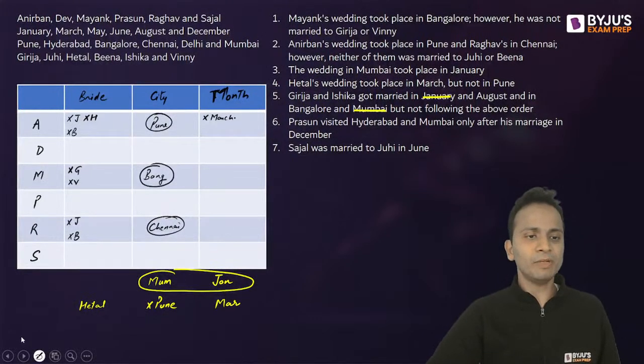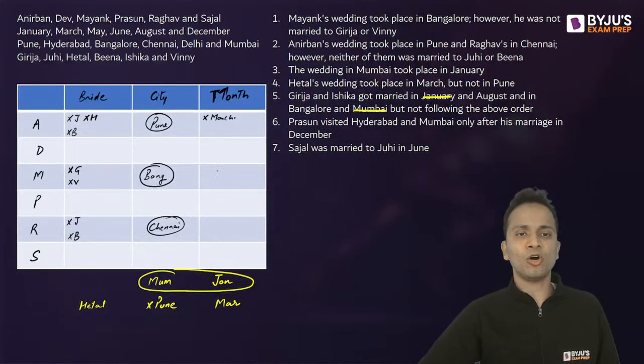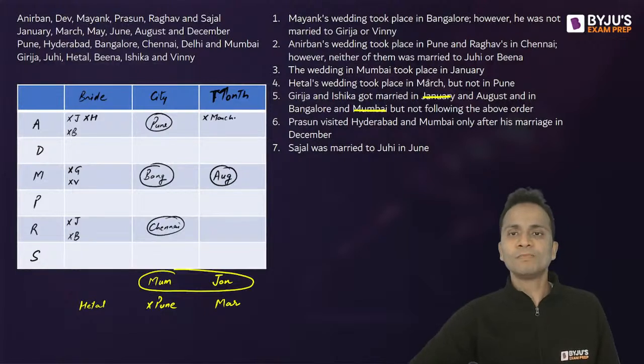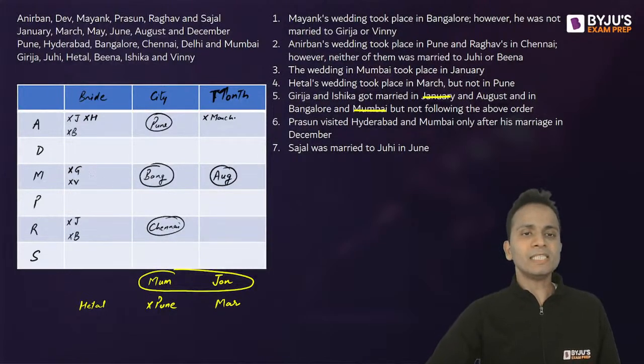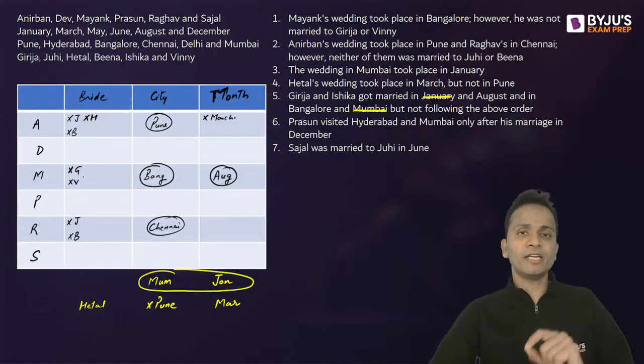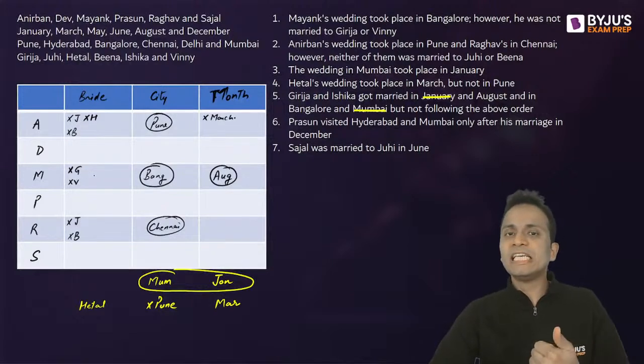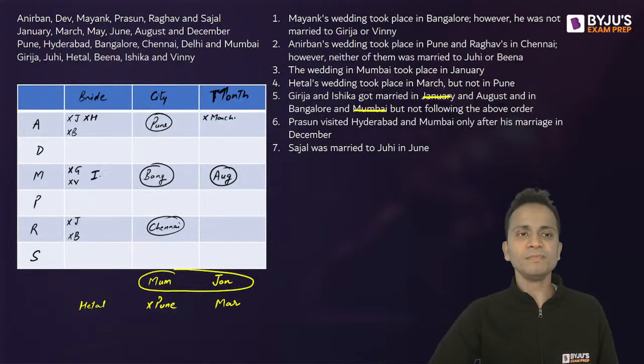So inside the table, wherever you have written Bangalore, you may write the month August in front of it. Okay, right? Now, Girja and Ishika are associated with these months or cities. Now I can see that where Bangalore city is, Girja cannot come there. I've already written that. Okay, so obviously Ishika will come here.